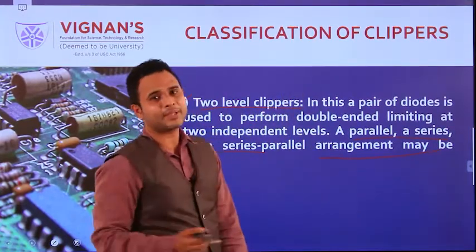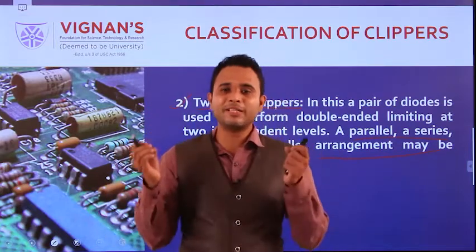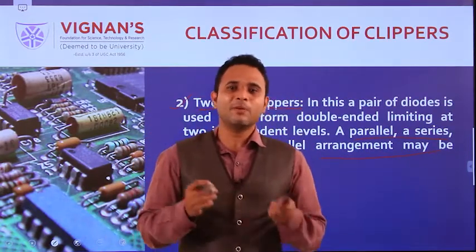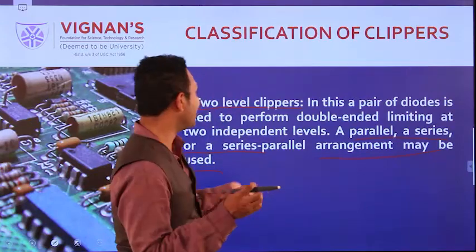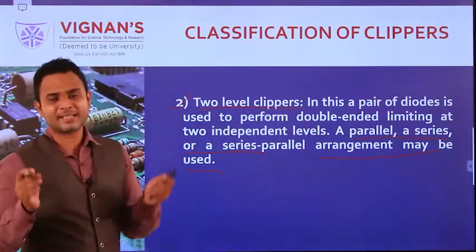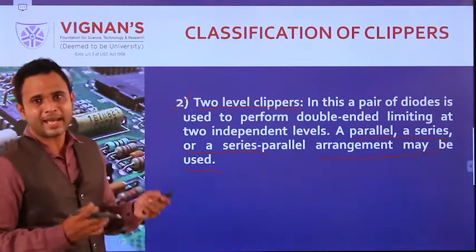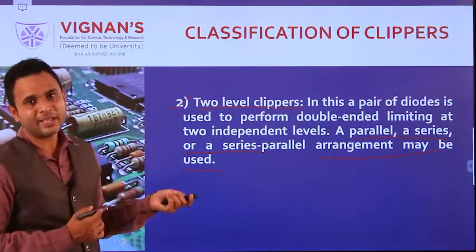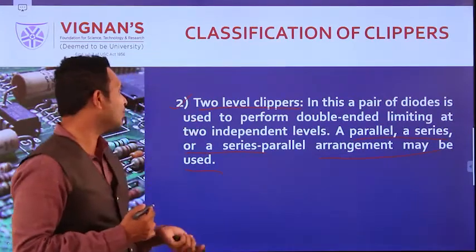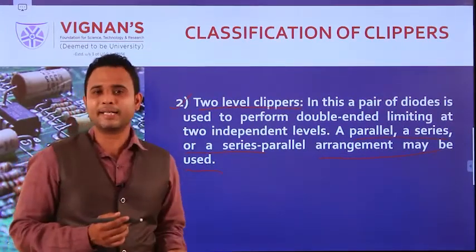Depending upon the diode arrangement, we can classify this double-ended clipper. We will discuss the double-ended clipper in detail in the next sessions, and at that time I will explain clearly what this two-level clipper is.